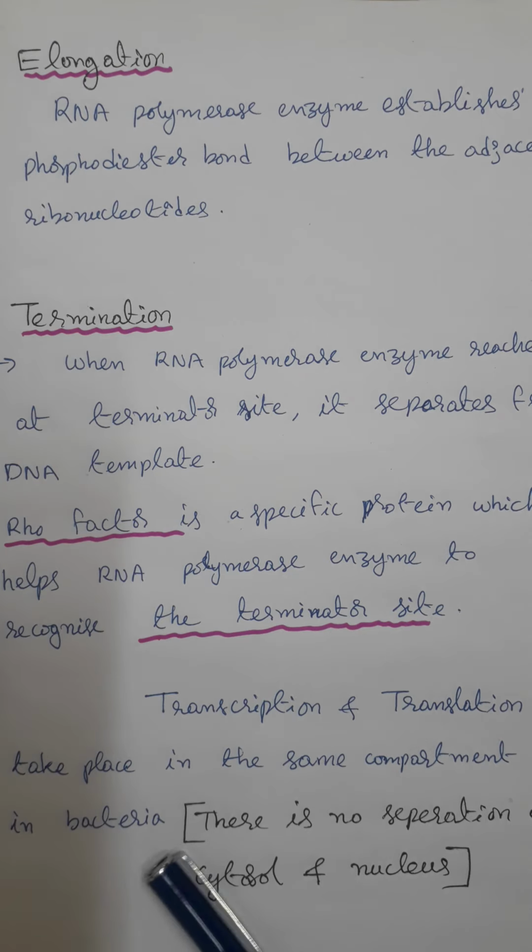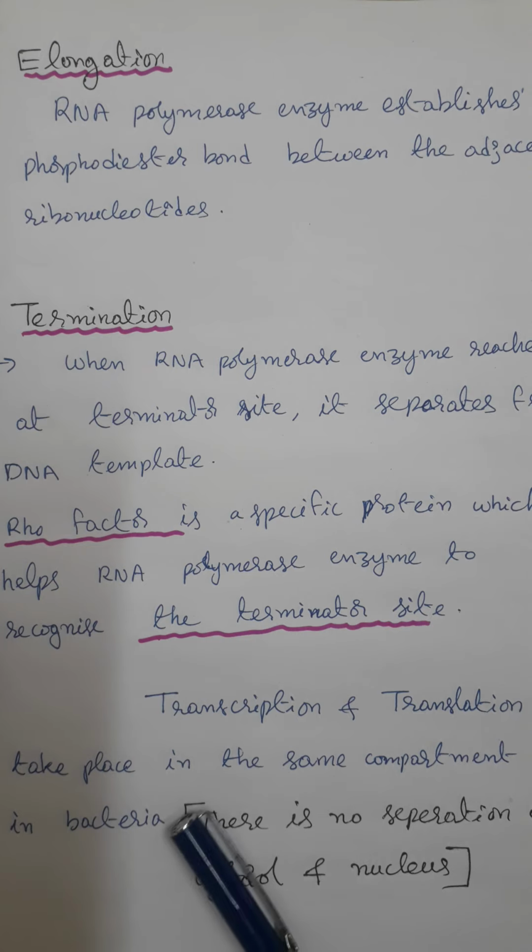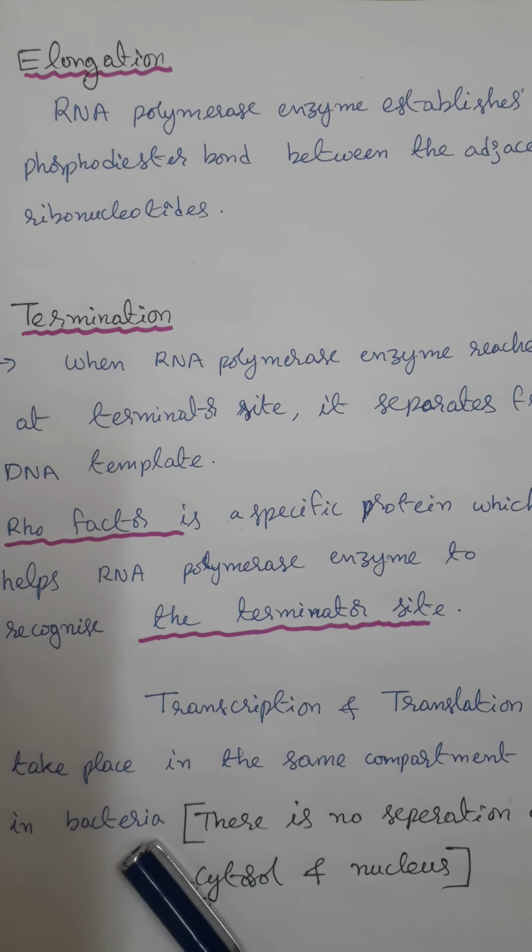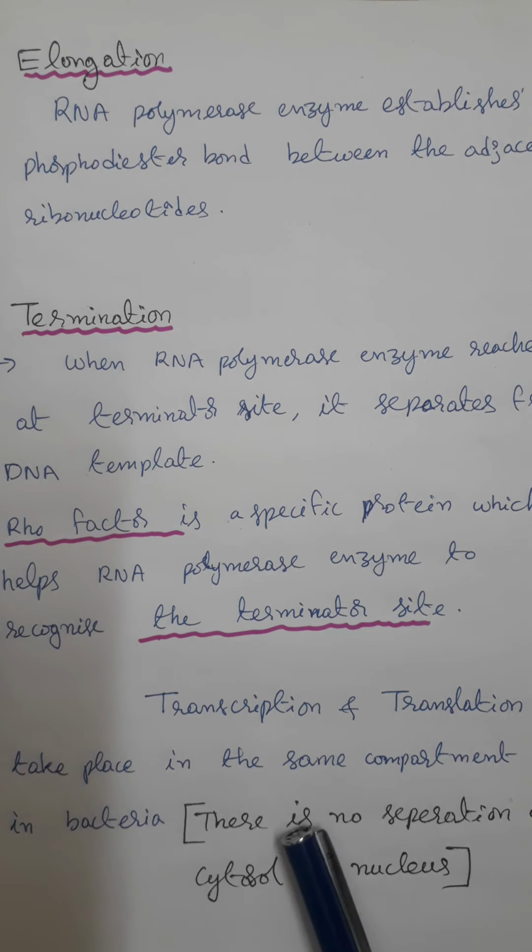Bacteria are an example of prokaryotic organisms. Both transcription and translation take place in the same compartment in bacteria, because in prokaryotes there is no separation of cytosol and nucleus. Whereas in eukaryotic organisms, a well-defined nucleus is present.